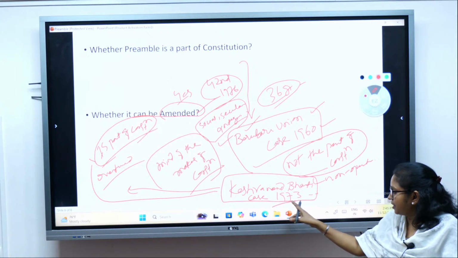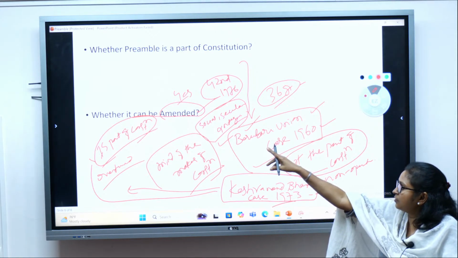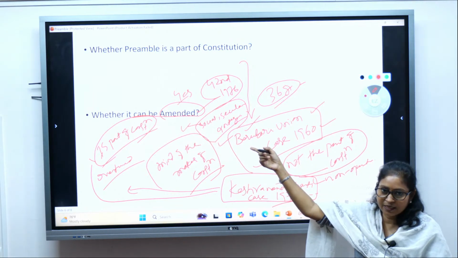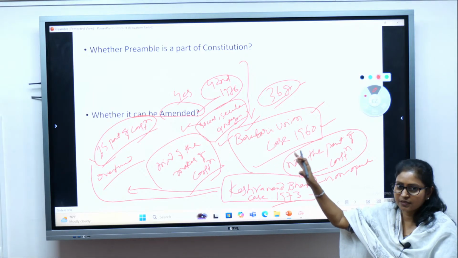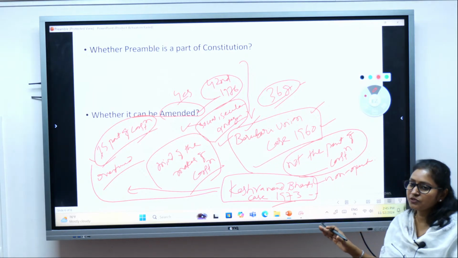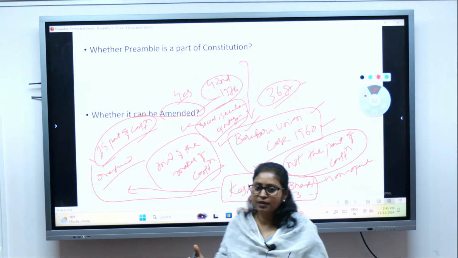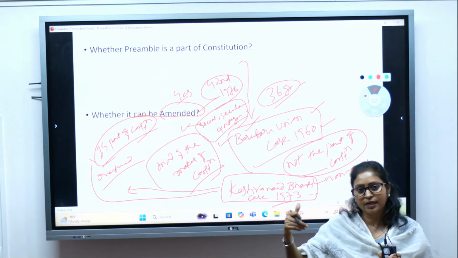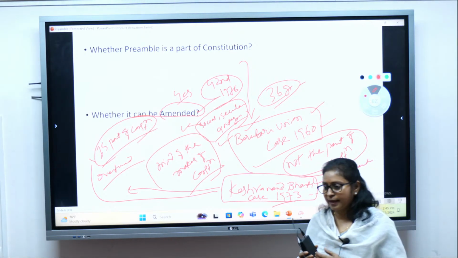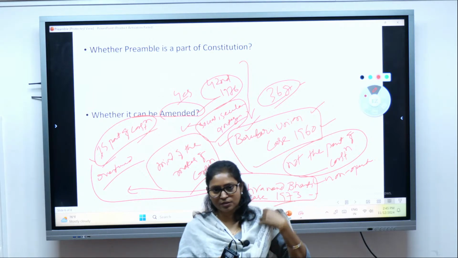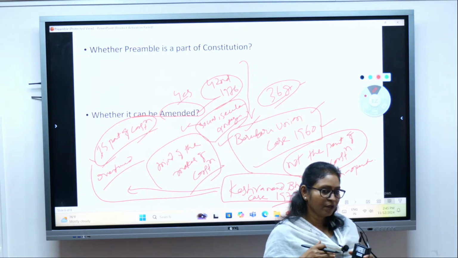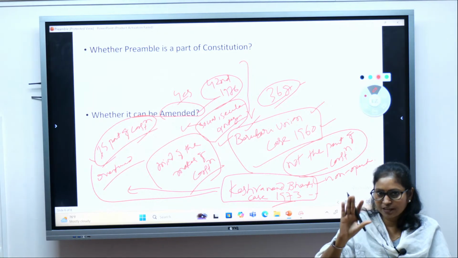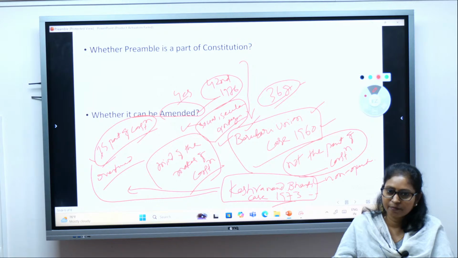The Kesavananda Bharati case came in 1973, and the words socialist, secular were added by the 42nd Amendment Act in 1976, right? So what is the present position? Is it a part of the constitution? Yes, it is a part of the constitution. But do remember the Berubari Union case and the Kesavananda Bharati case and the verdict given in both these cases. Whether the preamble can be amended? Yes, it can be amended. That is the present position.